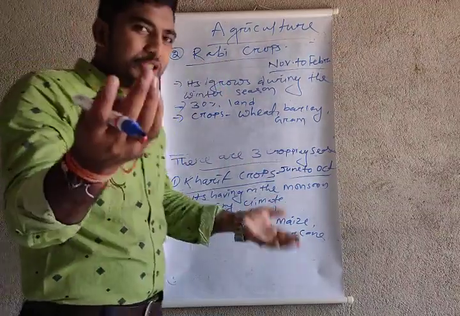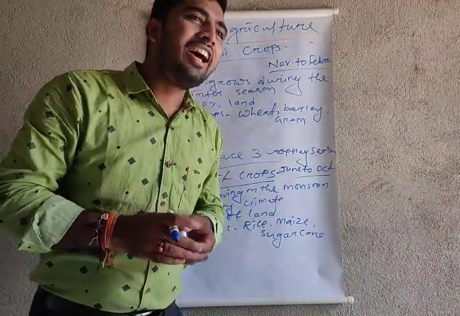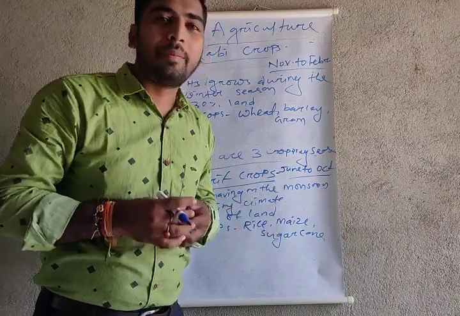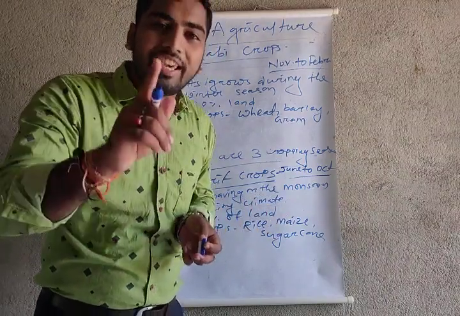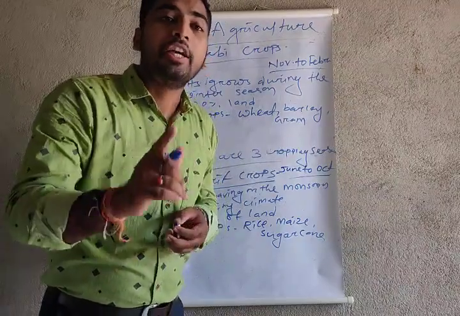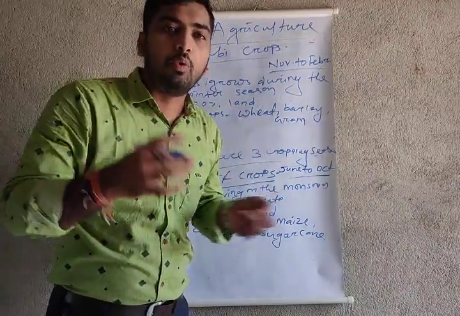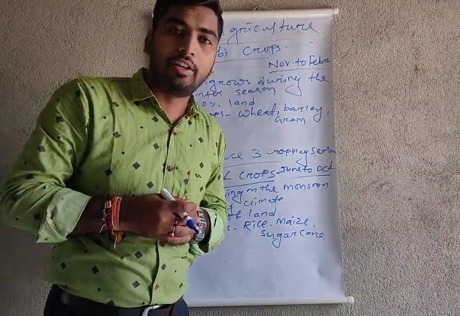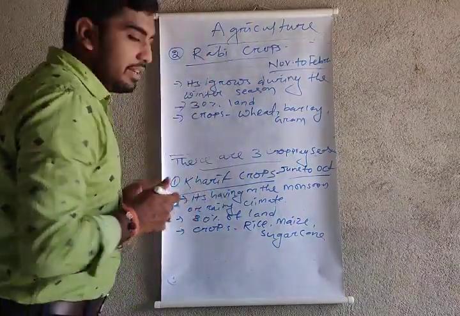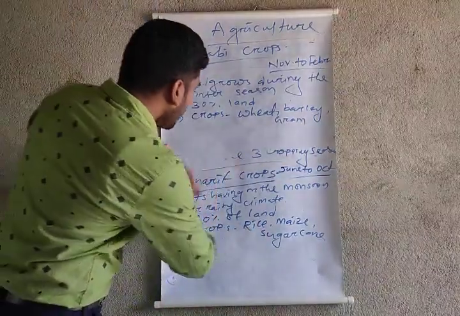You may say, sir, my family belongs to a farming family, and we do agriculture in December and January also. Yes, you can, but you must have a water bore, and you need high quality and a high amount of water.